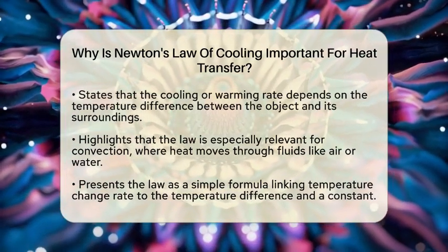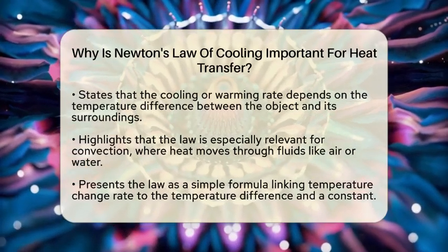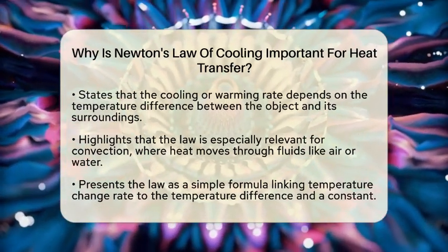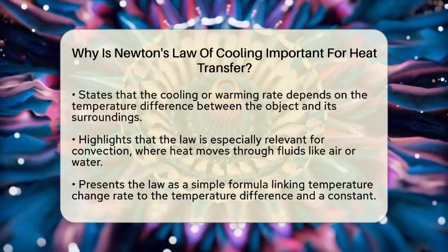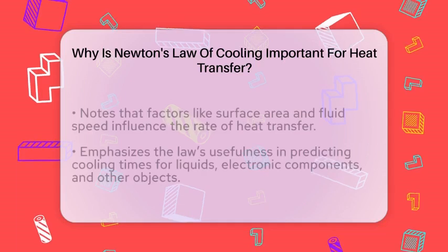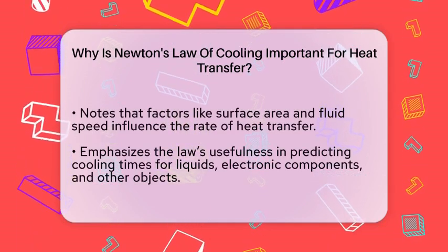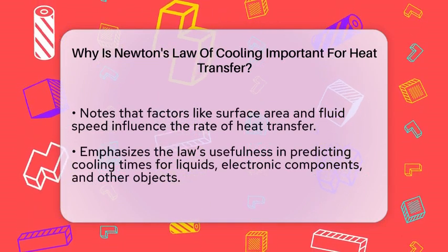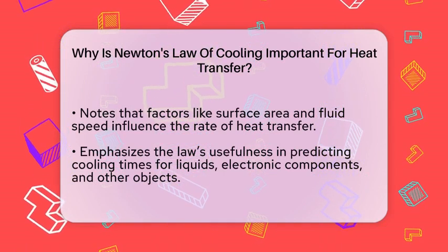The law is written as a simple formula. The rate of change of the object's temperature equals a constant times the difference between the object's temperature and the ambient temperature. This constant depends on factors like the surface area, the speed of the fluid, and the properties of the object. For example, a larger surface area or faster-moving air increases the rate of heat transfer, making the object cool faster.